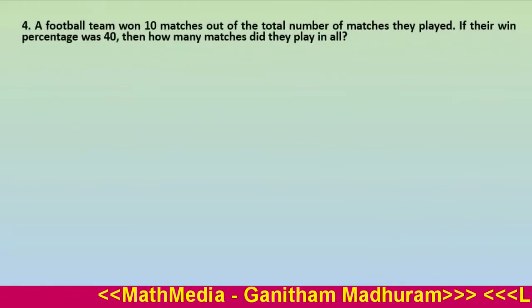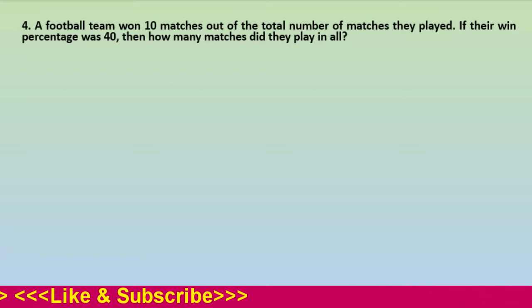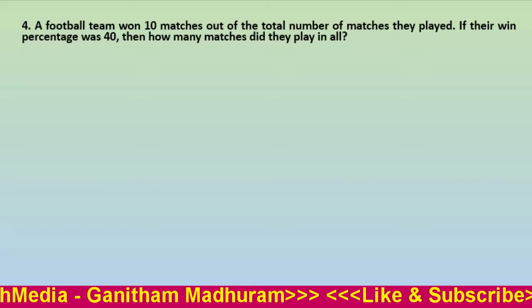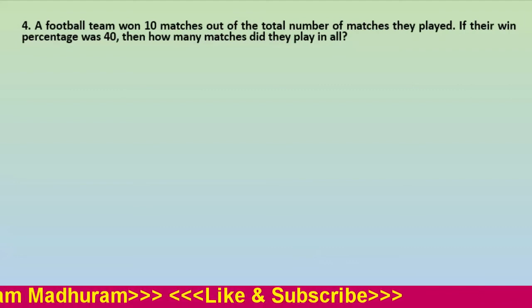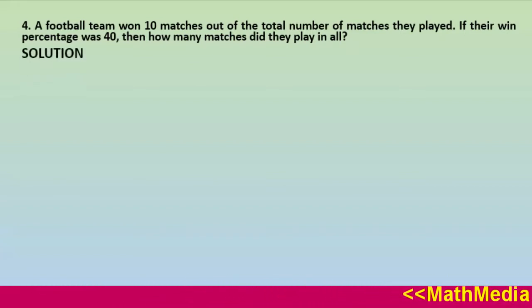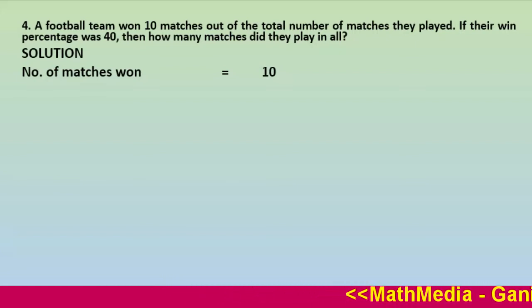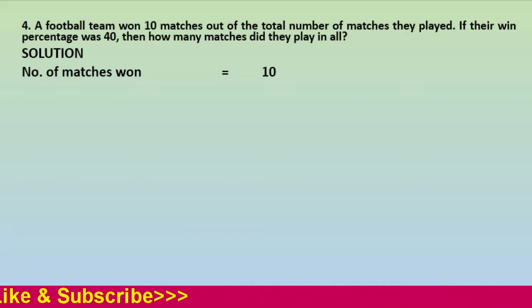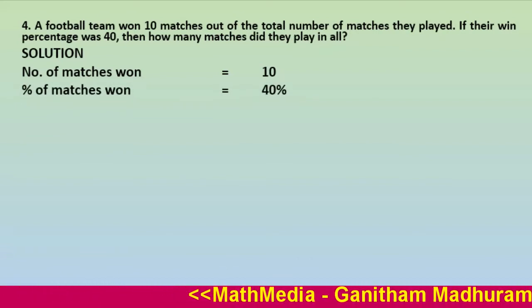Our next question, question number 4. A football team won 10 matches out of the total number of matches they played. If their win percentage was 40, then how many matches did they play in all? We have to find the total number of matches played. That we don't know, so we can take it as x. And they have won 10 matches. That means the number of matches won equals 10, and the percentage of matches won equals 40%.